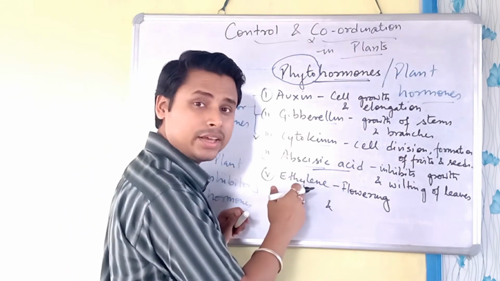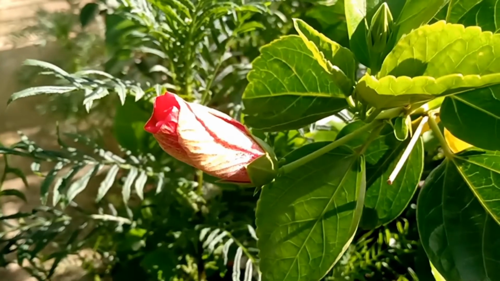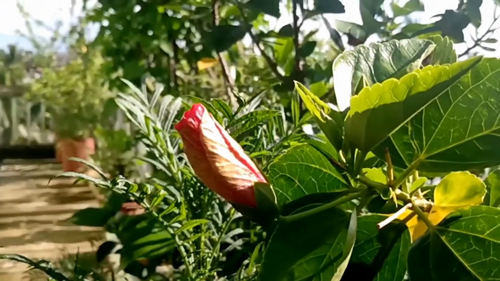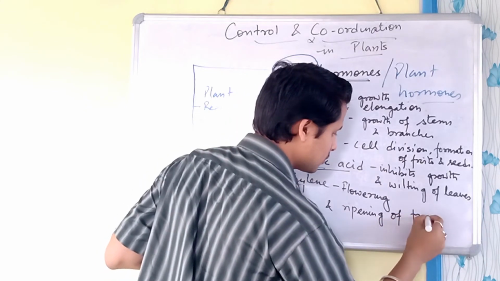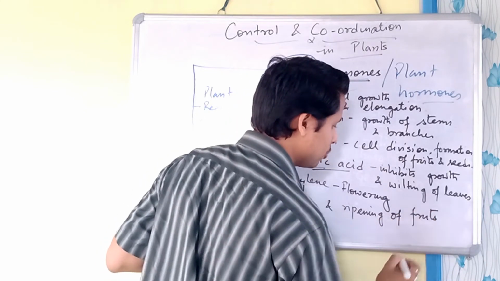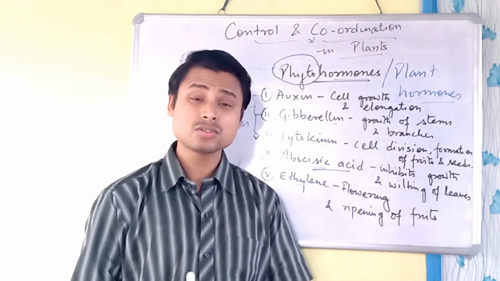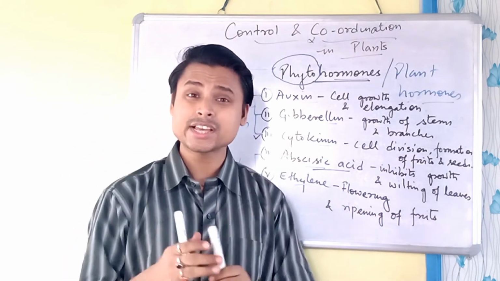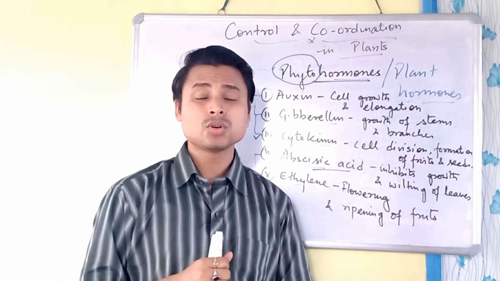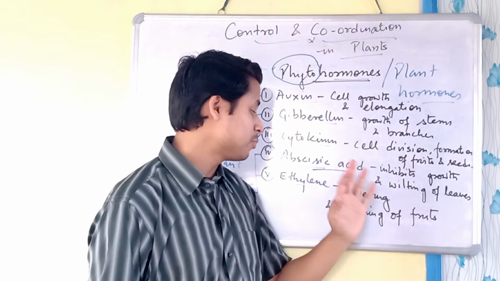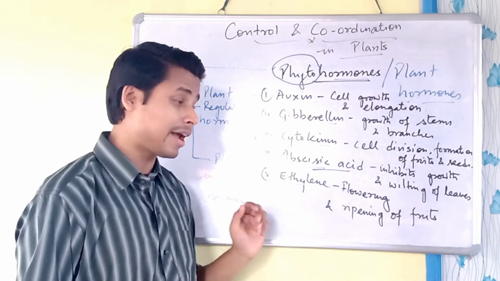Ethylene is helpful in flowering, and along with that, it helps in the ripening of fruits. So the fruits get ripened. Ripening is a process after which further growth will not take place. So ripe, and after ripening what happens? Rotting, right? So ripening is happening because of ethylene, flowering as well as the ripening of fruits.